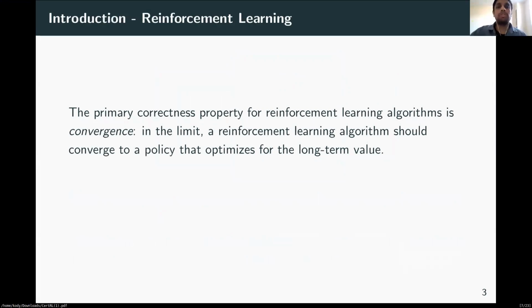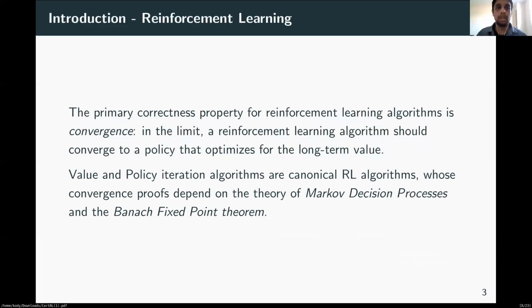The primary correctness property for any reinforcement learning algorithm is convergence. We would like to say that the algorithm converges to a policy that optimizes for the long-term value. Value and policy iteration algorithms are two such algorithms. They are canonical because they are taught in reinforcement learning 101. And the convergence proofs depend on Markov decision processes and the Banach fixed point theorem. And these are typical of convergence proofs of most reinforcement learning algorithms. And so they made a good first target for us to formalize.